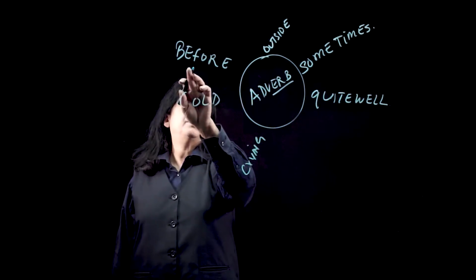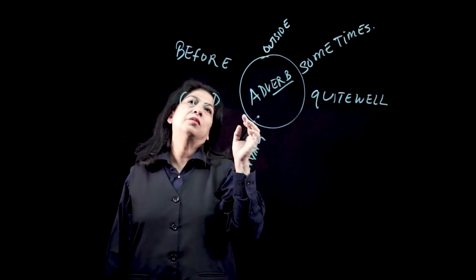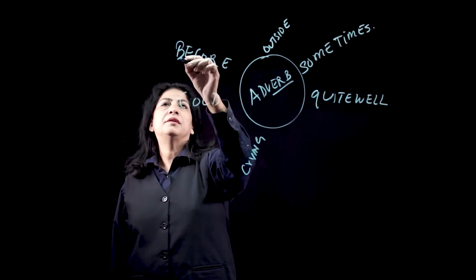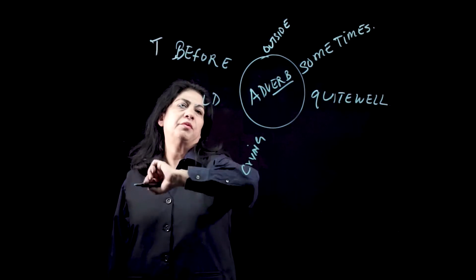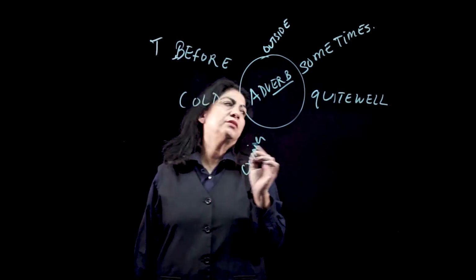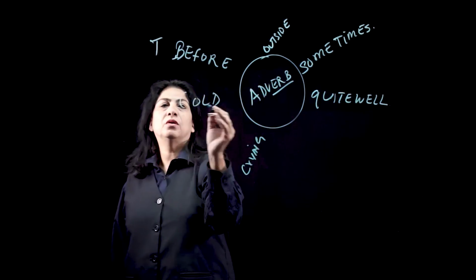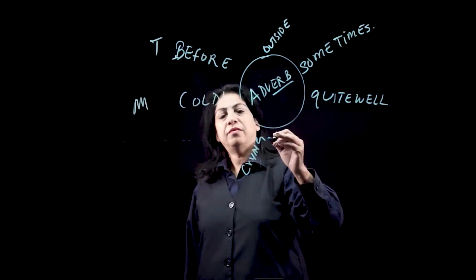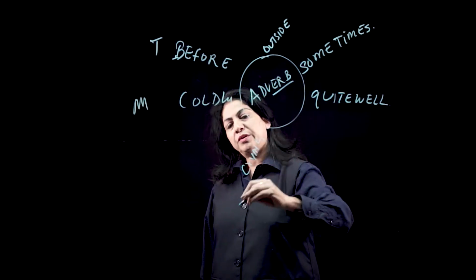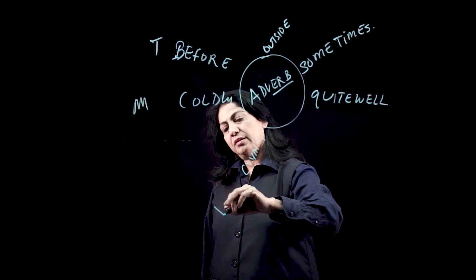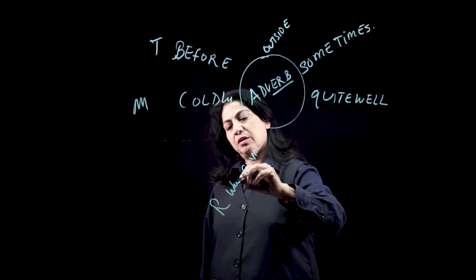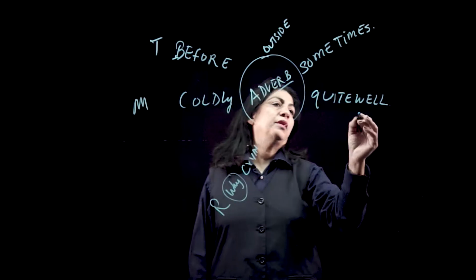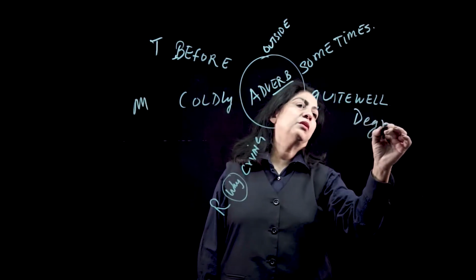So before would be: I did this work before. So what would it relate to? Time. I did it some time before. So we have adverb of time. Cold. It was very cold. He did the work coldly, manner. Now you have crying. Crying over here will lead to: why are you crying? The reason. We're asking a question with the word why. Why are you crying?